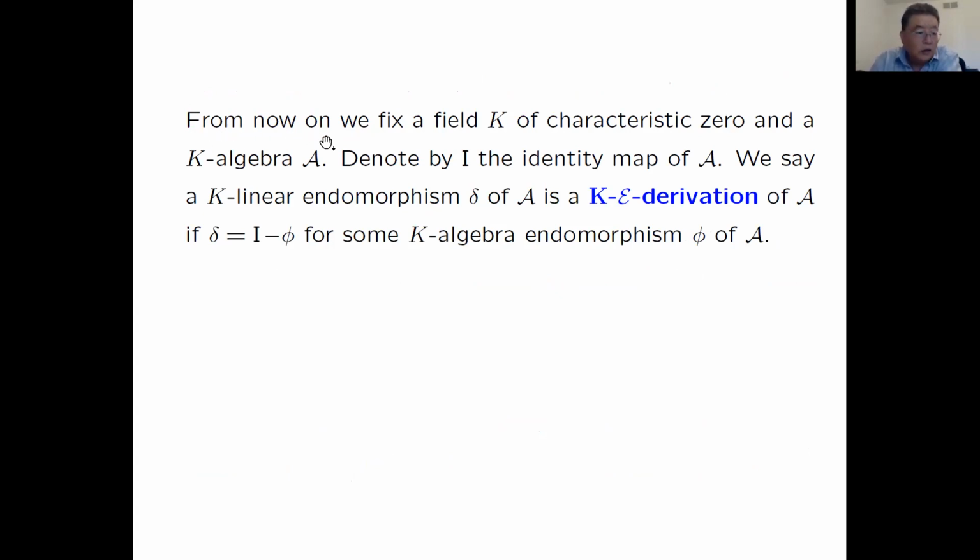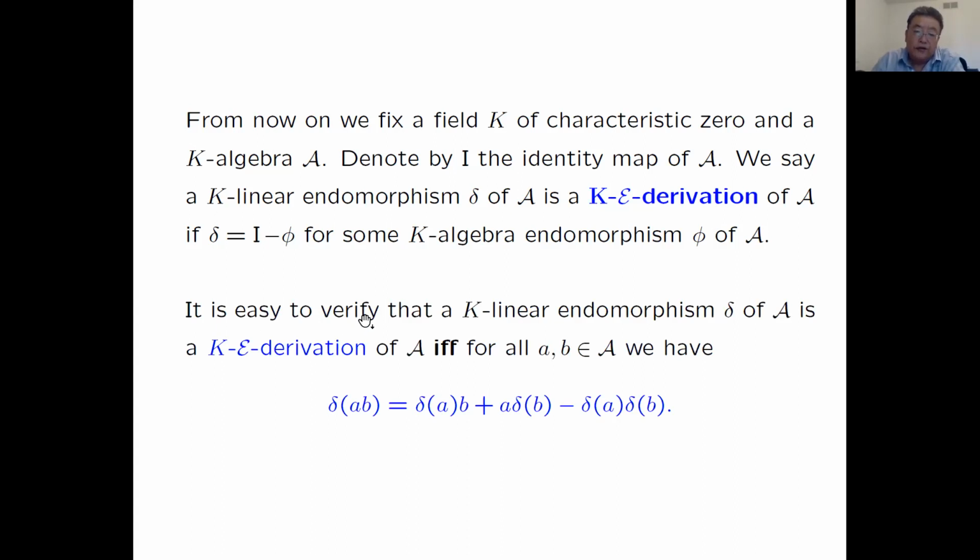So from now on, we fix a field K of characteristic 0. And for a K-algebra A, denote by I the identity map of A from A to A. Then we say a K-linear endomorphism delta of A is a K-E-derivation of A if delta equals identity map minus phi for some K-algebra endomorphism phi of A. So any linear map of the form identity minus an algebra endomorphism of A is called a K-E-derivation.